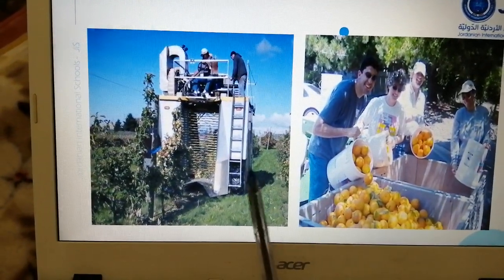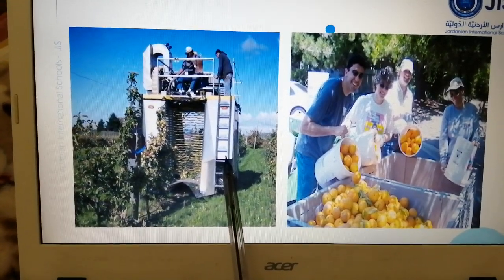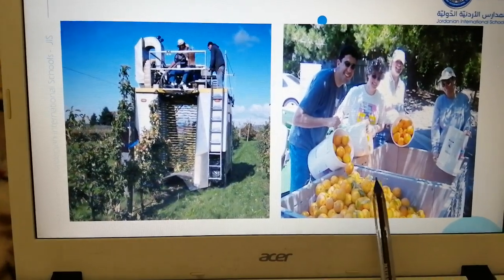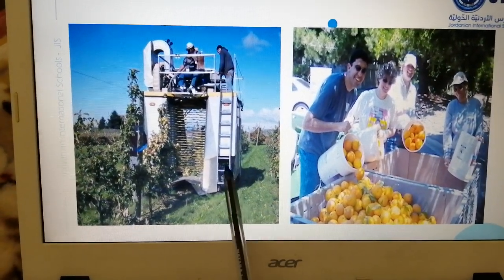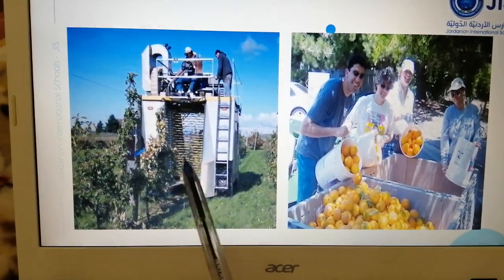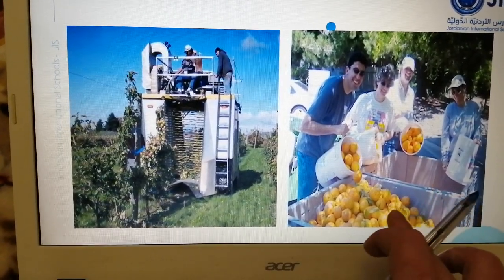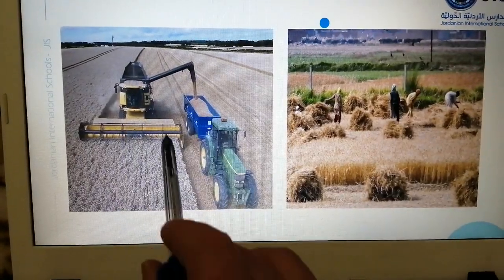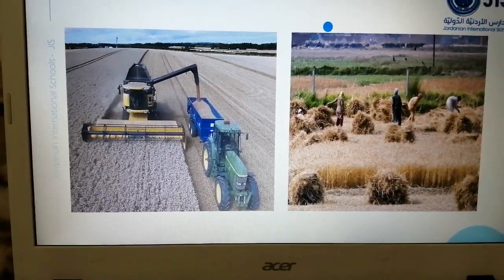Here, for example, we have this machine. The farmers use it to harvest oranges, to gather oranges when they ripe. And here, this is an old way to gather and harvest oranges when they ripe. So here, this machine, it's a kind of technology. People use it in agriculture, and it helps them to make harvesting easier, of course, than the primitive ways or the old ways. And also here, this way in harvesting wheat is much easier and faster than the primitive ways.